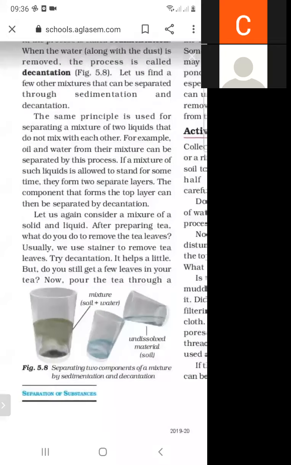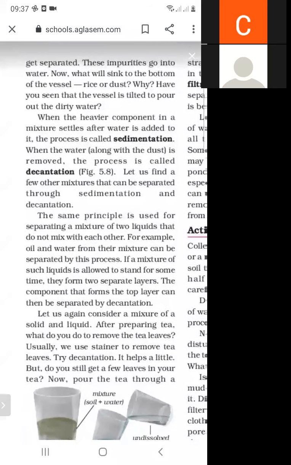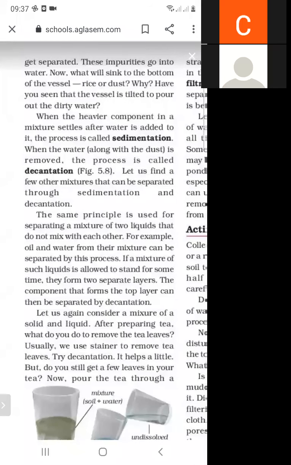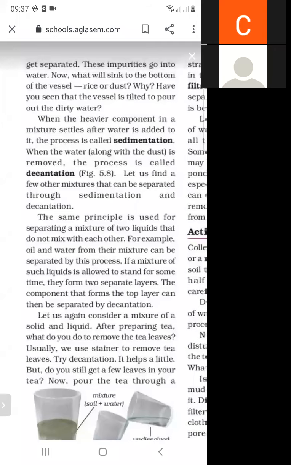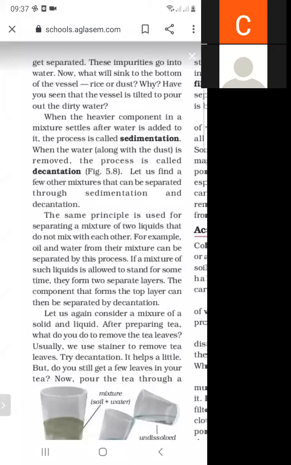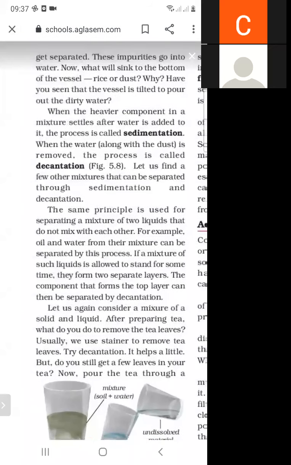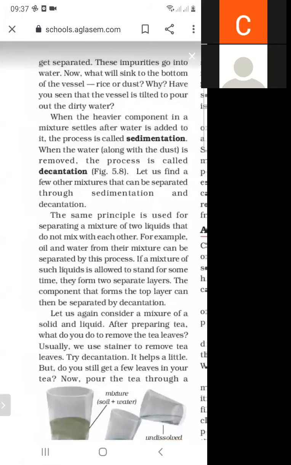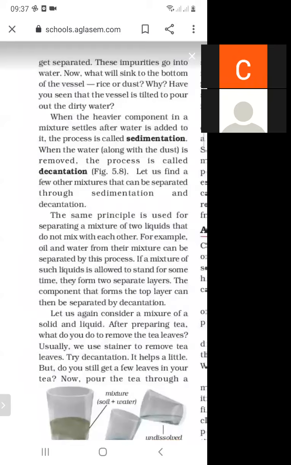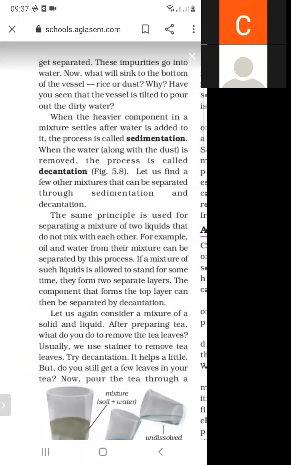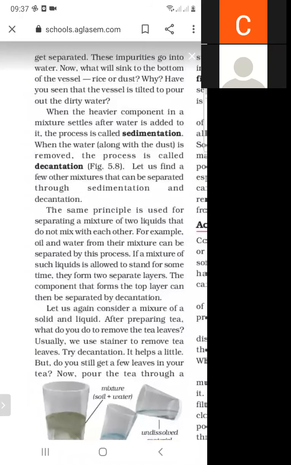When these impurities go into the water, what will sink to the bottom of the vessel, rice or water? Have you seen that? The vessel is tilted to pour out the dirty water. When we add water into the rice and wash it, the water is poured out from the mixture. Then the rice is separated from the dust and water.